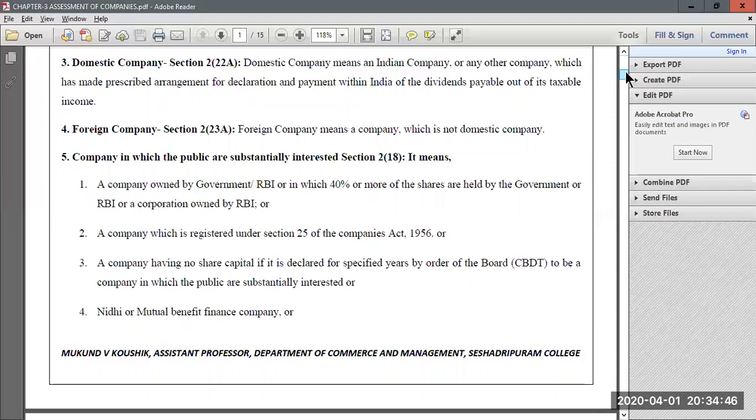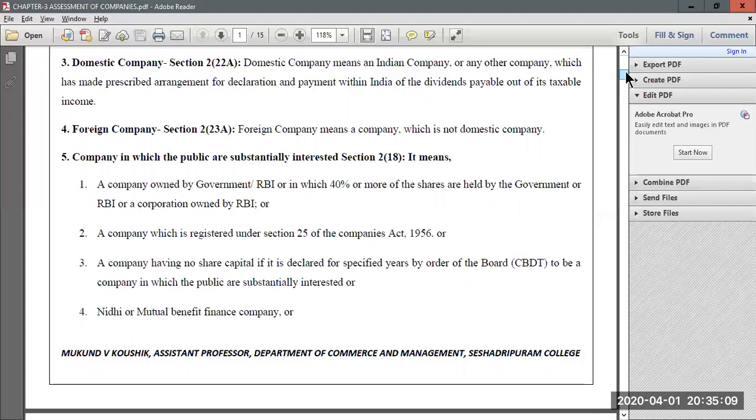Now again under this category, it can also be a company which is registered under Section 25 of Companies Act 1956. Section 25 companies are those companies which are into promotion of art, religion, science, commerce, and many other things. So they are called Section 25 companies. So even Section 25 companies belong under this category.